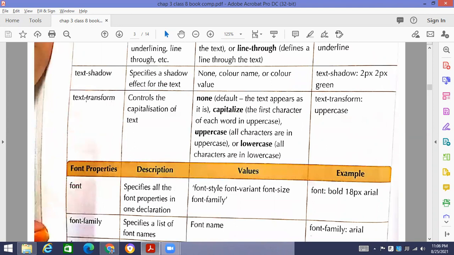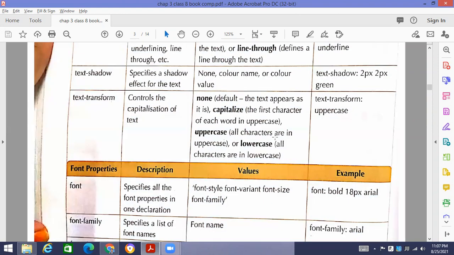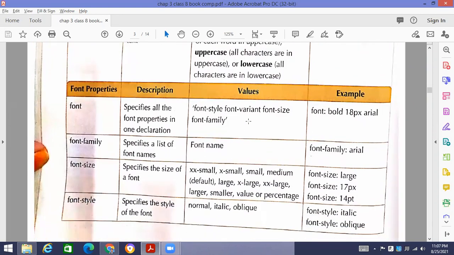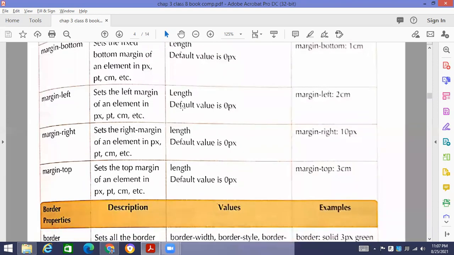Similarly, text transform is there, which is going to change the case of the text. If you want to make it in uppercase, you are going to write text transform uppercase. So text transform uppercase is going to make the complete paragraph in uppercase. If you will write text transform lowercase, it is going to make it in lowercase. Okay. If you will write text transform capitalize, the first character of each word will basically be in uppercase. So all these properties are there that we can apply on our text, and these are all basically going to set for the text.